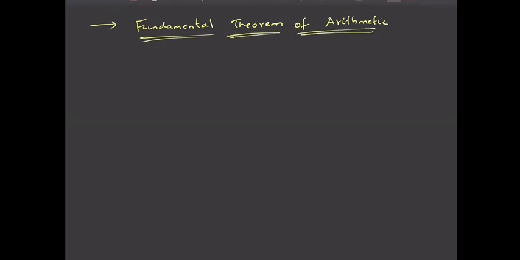What does the fundamental theorem of arithmetic say? It says that every natural number greater than 1 is a product of primes. For example, if you have 24, you can prime factorize it. Prime factorize means you can express it as a product of primes. So 24 is 2 cube into 3. You can do this prime factorization and finally you will get 2 cube into 3.